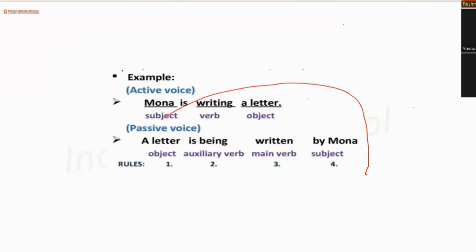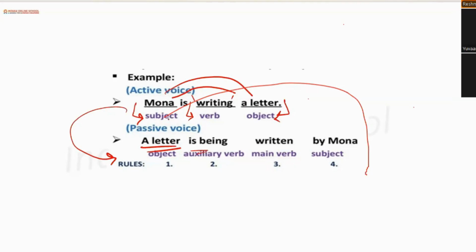Okay. Now you can see there are a few examples, like Mona is writing a letter. The subject is Mona, writing is the verb, and the letter was the object. Now when we are converting it, we are swapping the places of the letter and Mona. The letter comes first, changing the object into the subject, then "is being". Why? Because it was in the continuous tense, right? We all know what is continuous tense. Ma'am, the one which is still going. Yes, at this very moment it is happening, and that is why it is continuous.